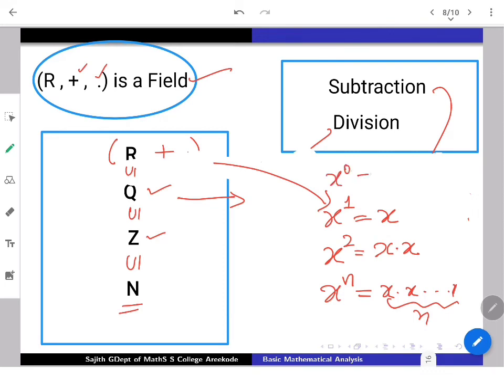Also define x raised to 0 as 1. So these are all the natural things we used to assume. And if you wish, one can also give x raised to minus 1 and all these things as the multiplicative inverse of x whenever x is away from 0, and x raised to minus 2 as one by x square, and so many things like that. So with the usual notations, are there any numbers which are not representable in Q, in the form of Q? That we'll try to look at.